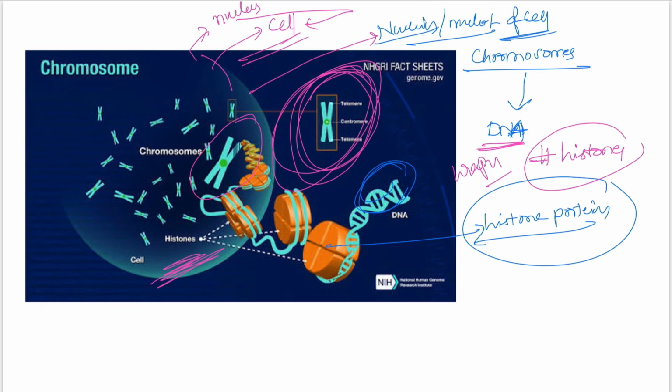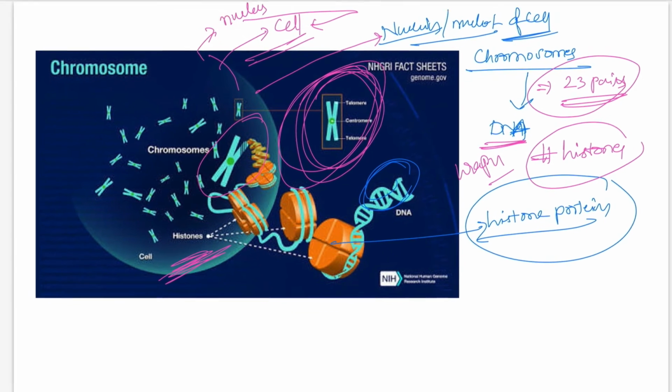The whole hereditary information matters in living organisms. We have 23 pairs of chromosomes, which is nothing but 46.